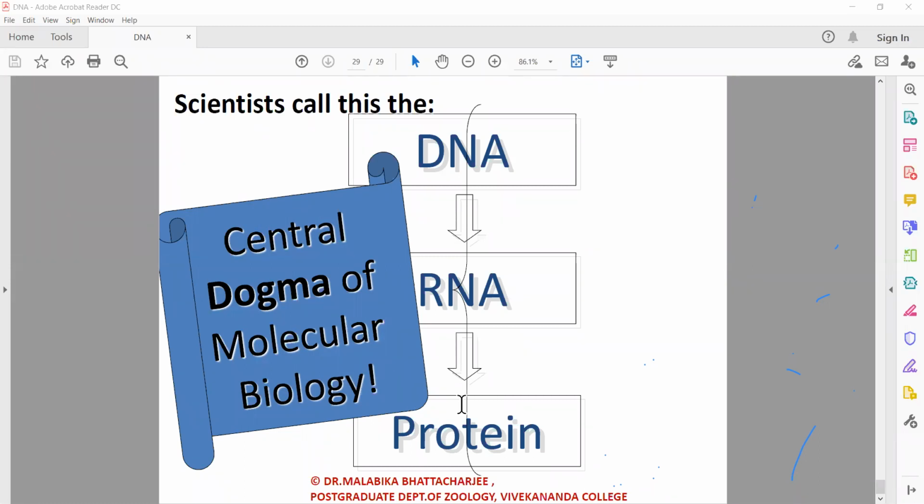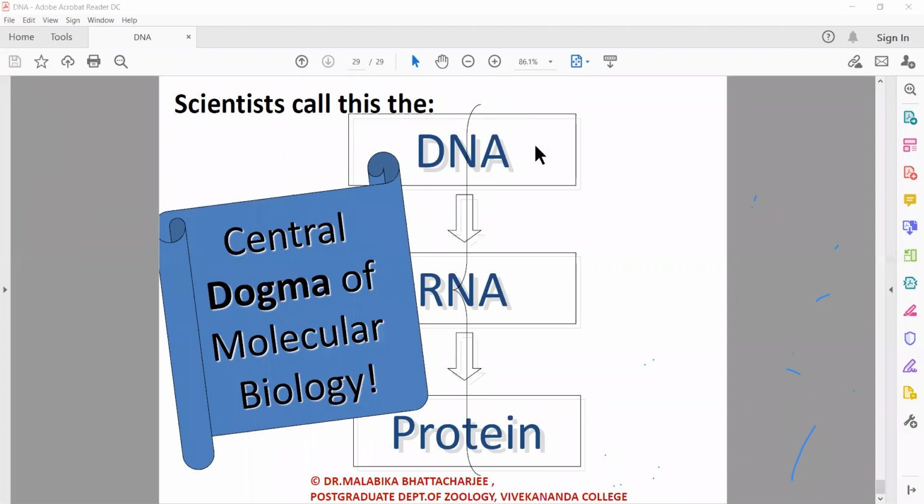proposed that this is not unidirectional. Initially, when Crick had proposed it, this was unidirectional. He proposed that no, there are viruses that have RNA as the genetic material. So, in those cases, from the RNA, DNA is synthesized. So here we can see that the information is becoming bidirectional.